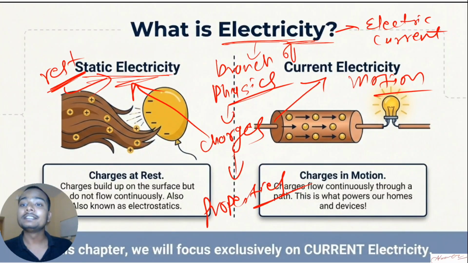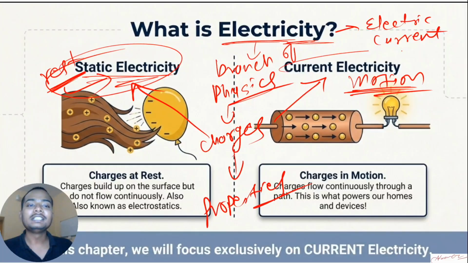What I said? Static electricity is a branch of physics in which we study the properties associated with charges at rest. Clear? At the same time, talking about current electricity, it is the opposite. Current electricity is the branch of physics in which we study the properties associated with charges in motion. So whether it is static electricity or current electricity, it is a branch of electricity. Electricity is the overall thing.